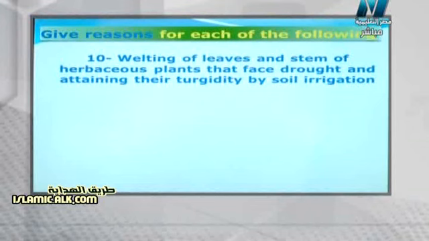The wilting of leaves and stems of herbaceous plants that face drought and attaining their turgidity by soil irrigation. The question asks about the physiological support of the plant, Mr. Yahya. So what about the answer?